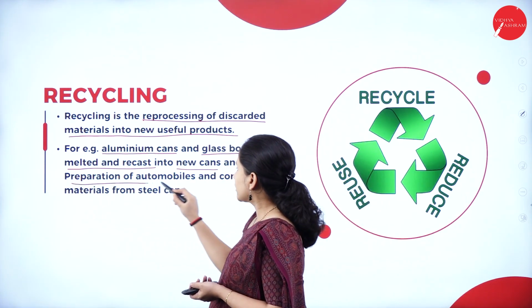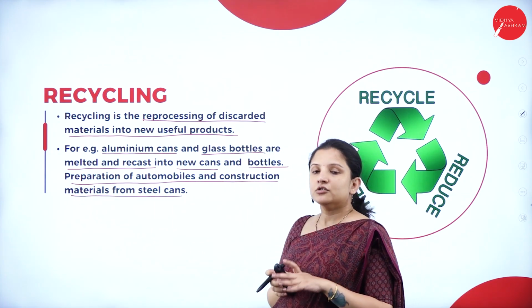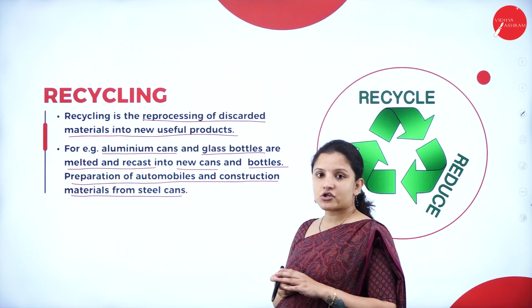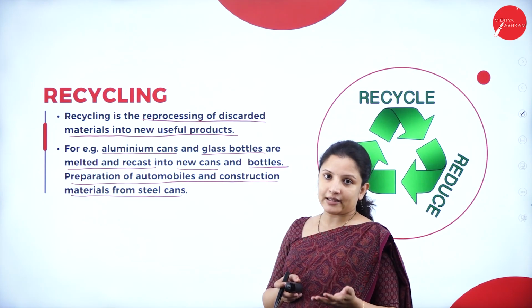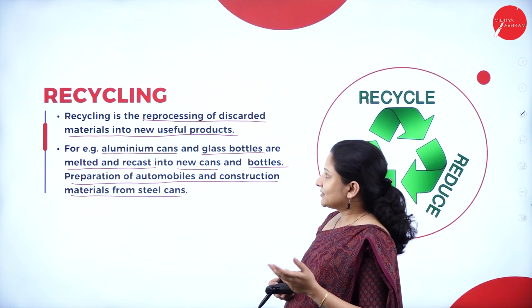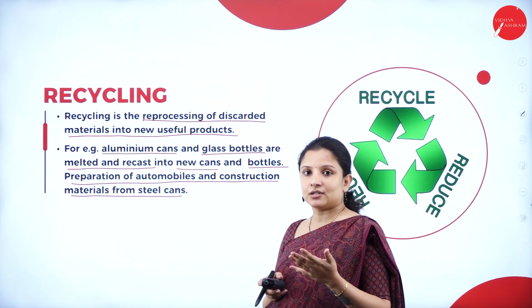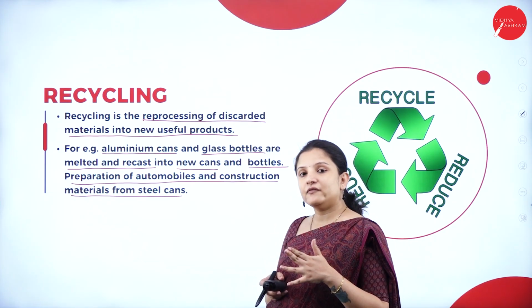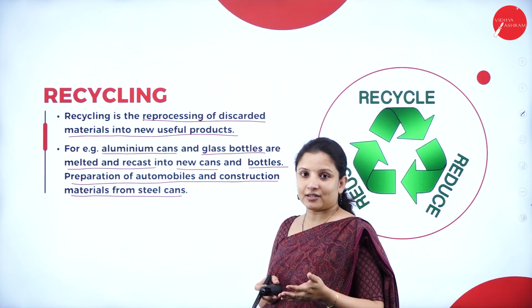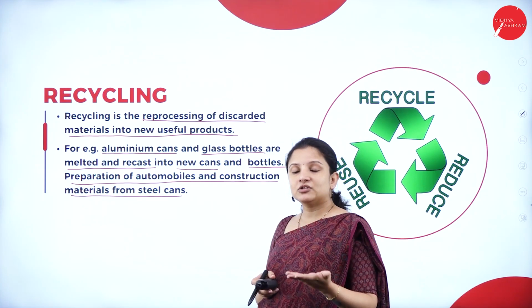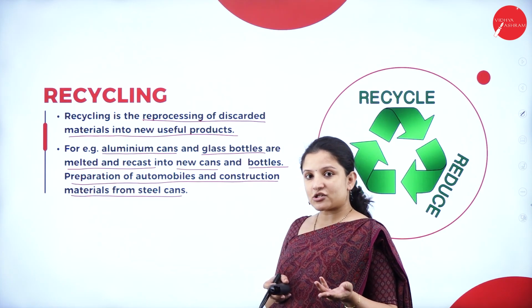Next, automobile parts and construction materials can also be prepared from recycled steel cans. Or the best thing that can be done is to prevent plastics. Some plastics may not be capable of undergoing recycling, or after being recycled two or three times, you cannot recycle them further. So what can be done with such plastics?